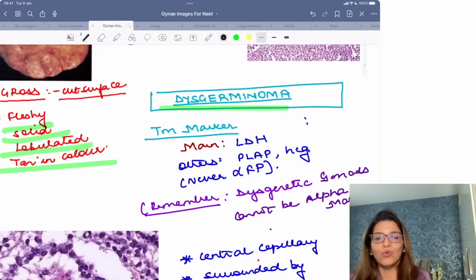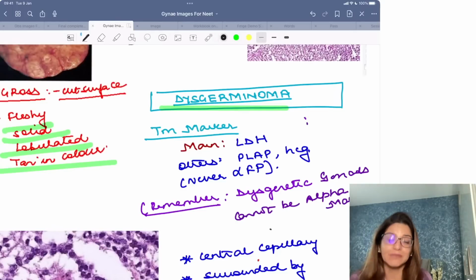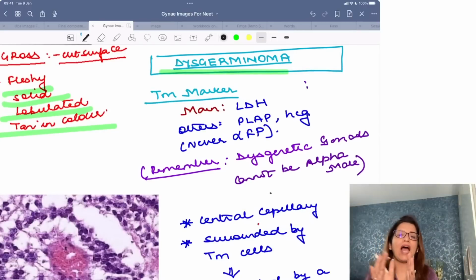Now, all of you know that dysgerminoma is the most common malignant ovarian tumor which occurs in dysgenetic gonads, right? So if a male has dysgenetic gonads, will that male be an alpha male? No. So dysgenetic gonads cannot be alpha males. So in dysgerminoma you will not find the alpha tumor marker. The main tumor marker is LDH.